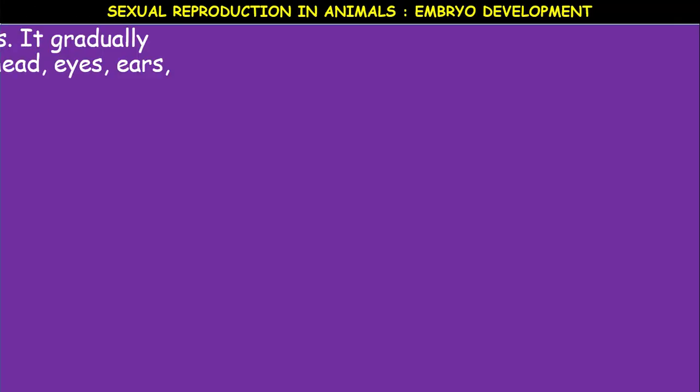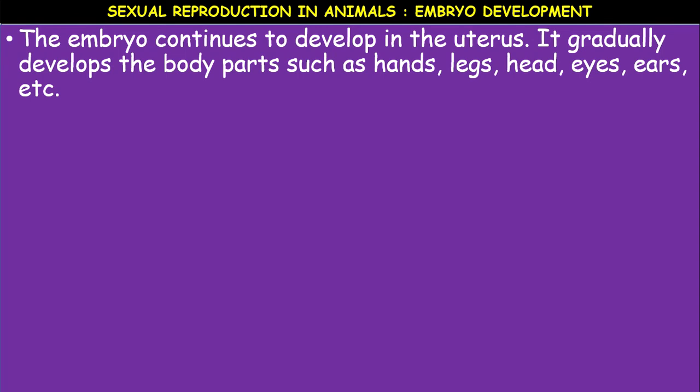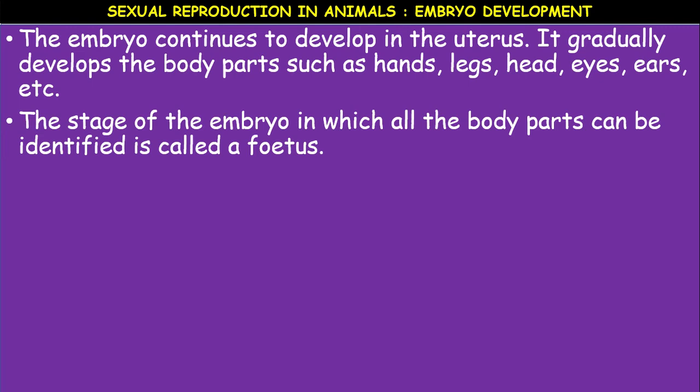The embryo continues to develop in the uterus. It gradually develops the body parts such as hands, legs, head, eyes, ears, etc. The stage of the embryo in which all the body parts can be identified is called a fetus.